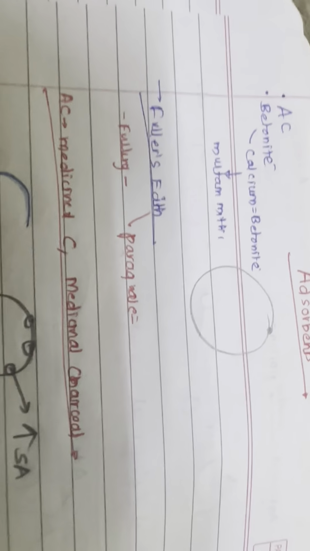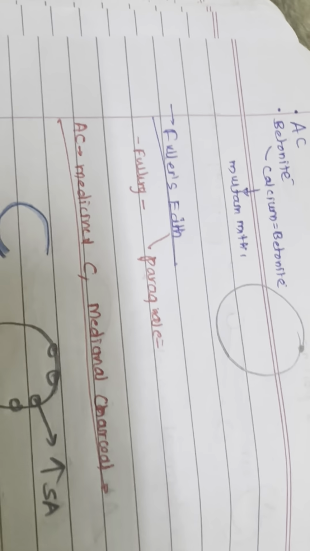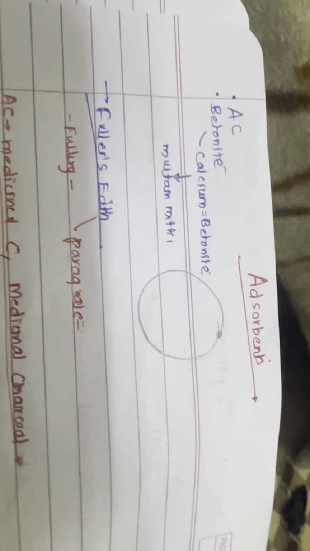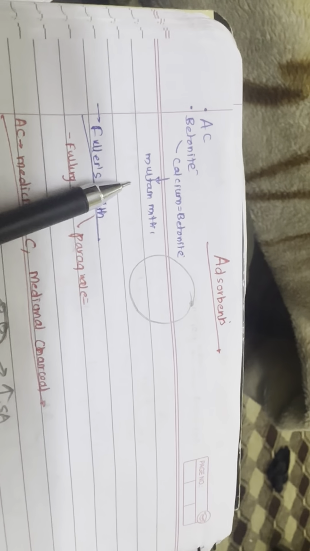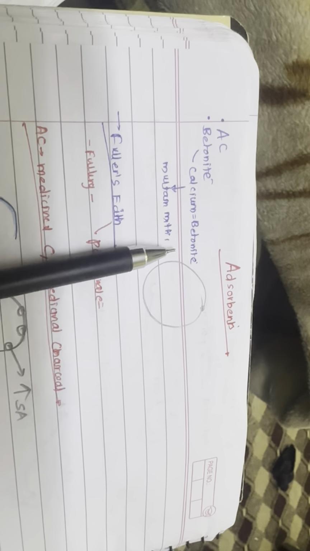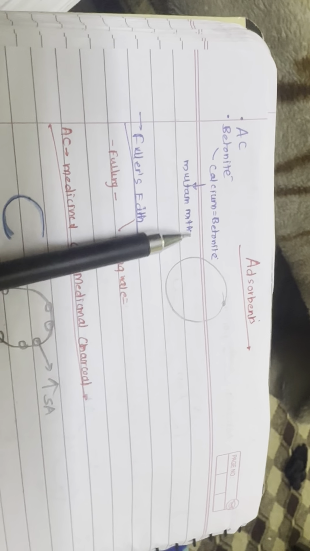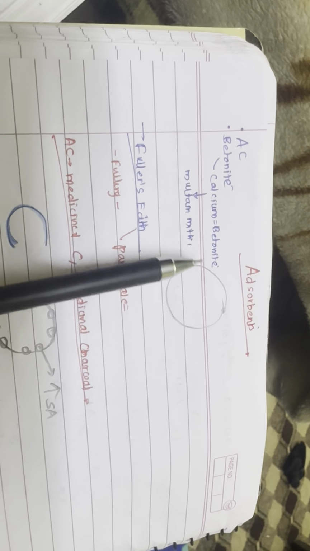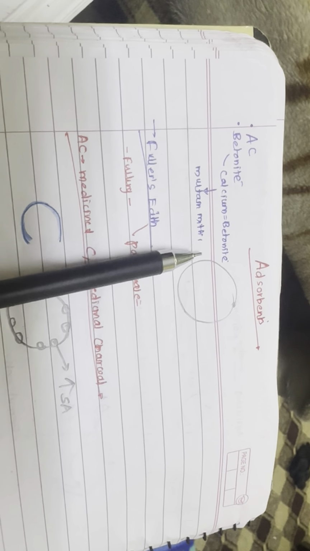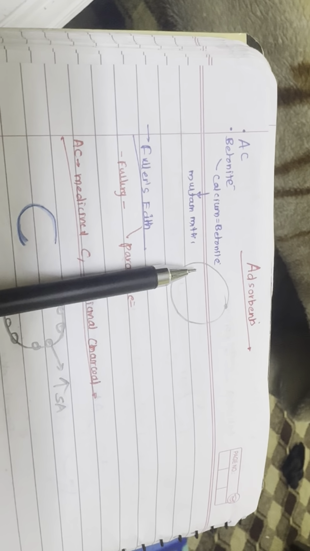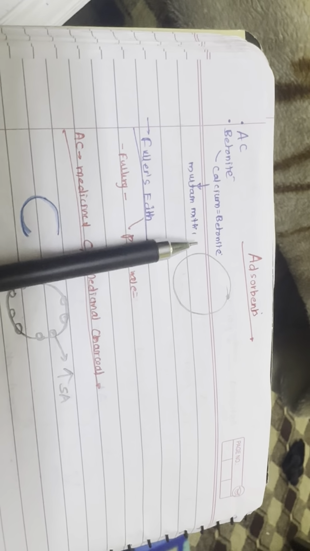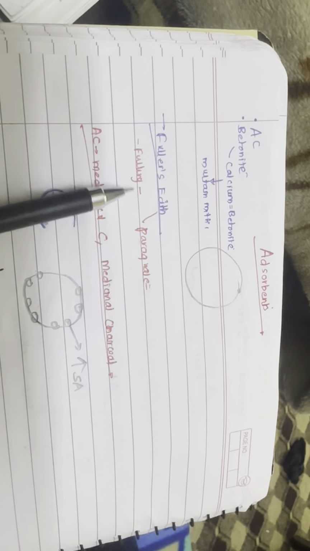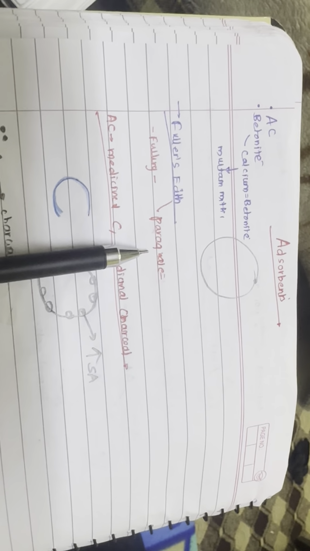Adsorbents are antidotes which absorb poison onto their surface. Activated charcoal, bentonite, particularly calcium bentonite, which is a major constituent of Fuller's earth. Fuller's earth was once used by fullers who cleaned clothes, particularly wool, to eliminate oils, dirt, and other impurities. The process is known as fulling. In clinical toxicology, it is mainly used for paraquat poisoning.